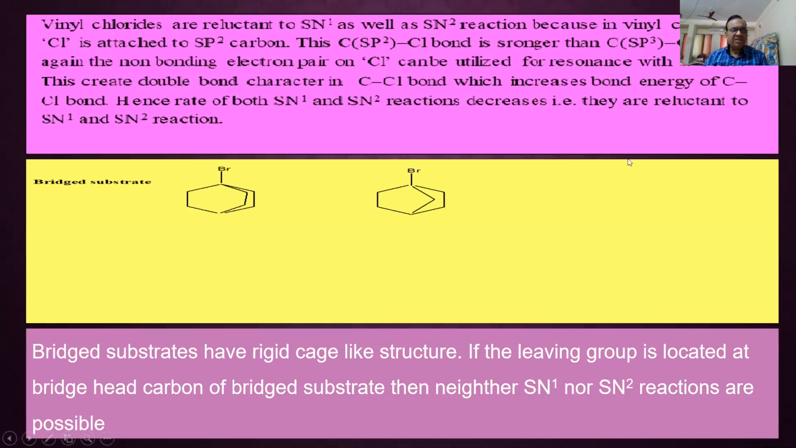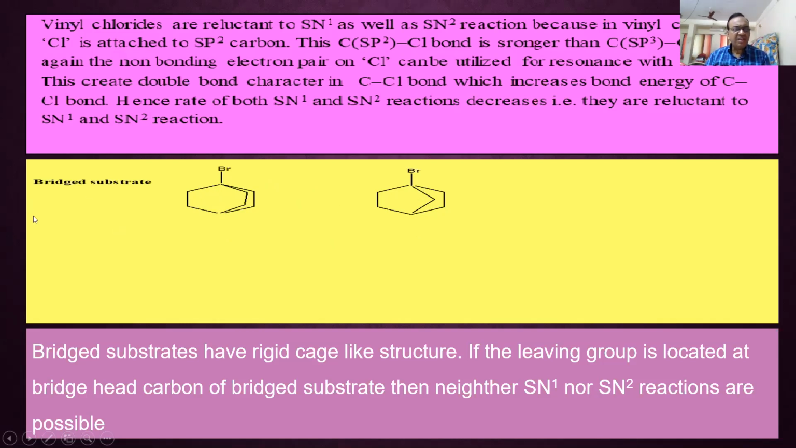Next is the bridge ring system. What does this bridge ring system mean? These are the rings you are observing. This is CH2, CH2. All are CH2. Here only CH. Here also CH. And this is one CH. So here are two CH and here one CH. So here there are three rings: this one, these two, and these three. Correct? Here also the same thing.